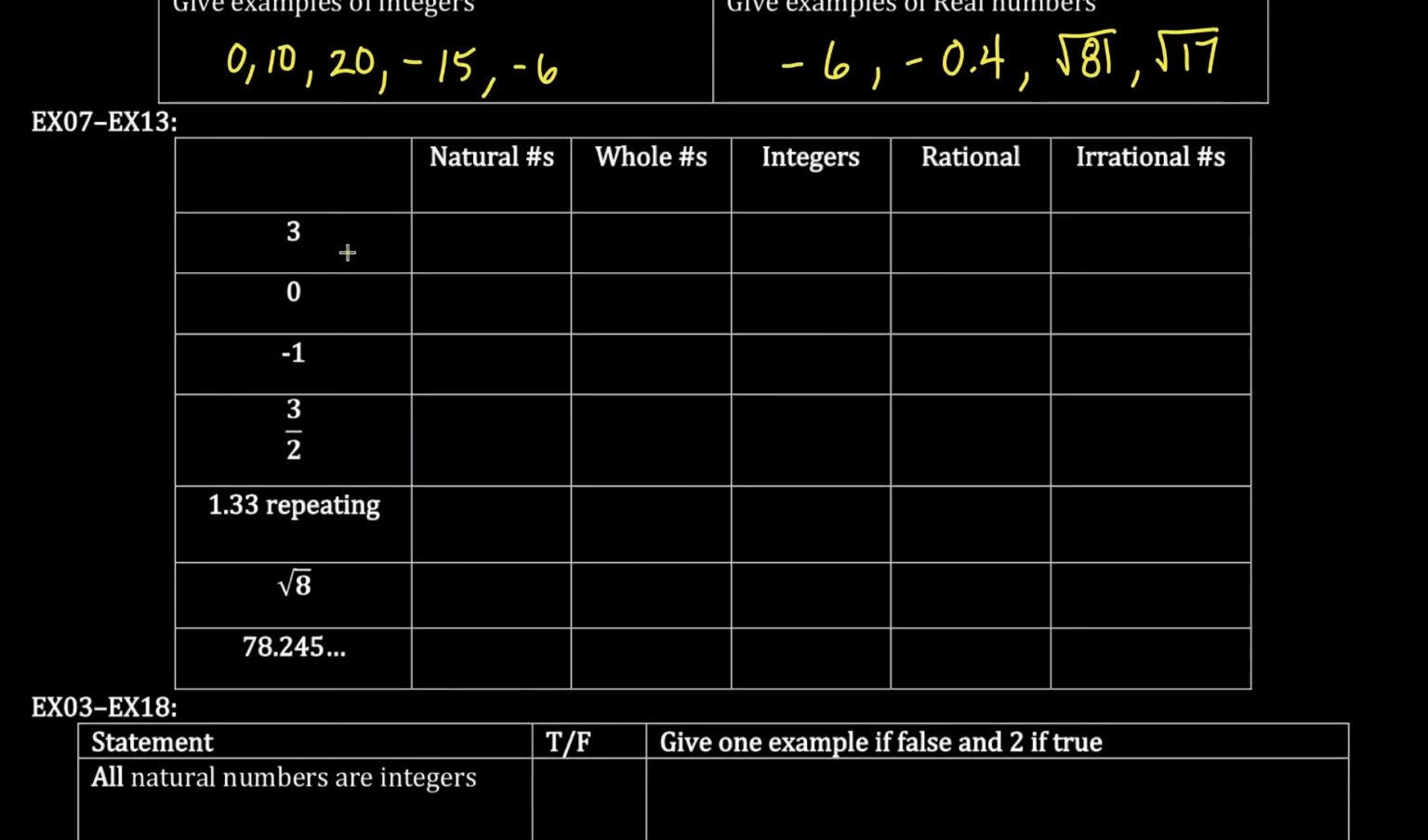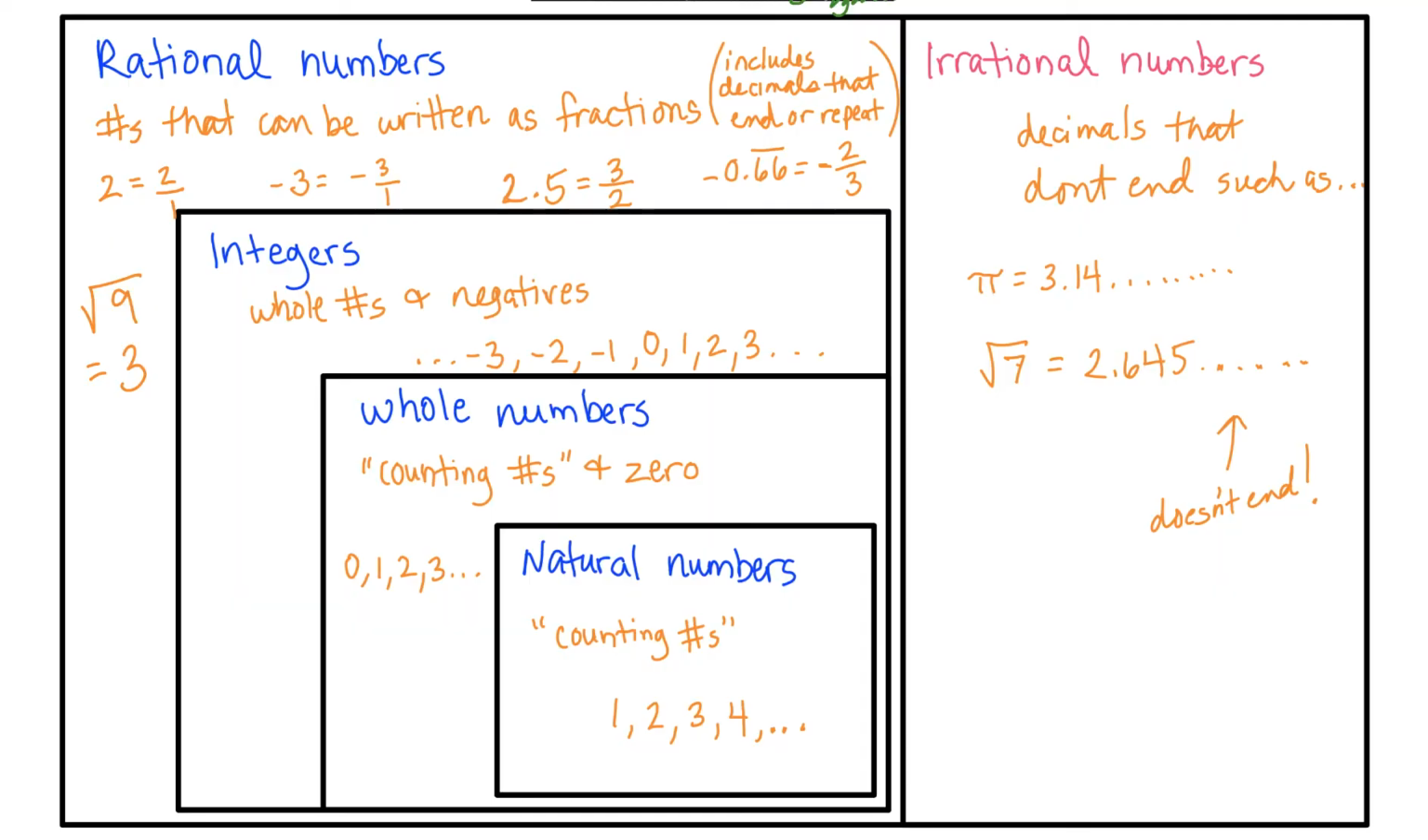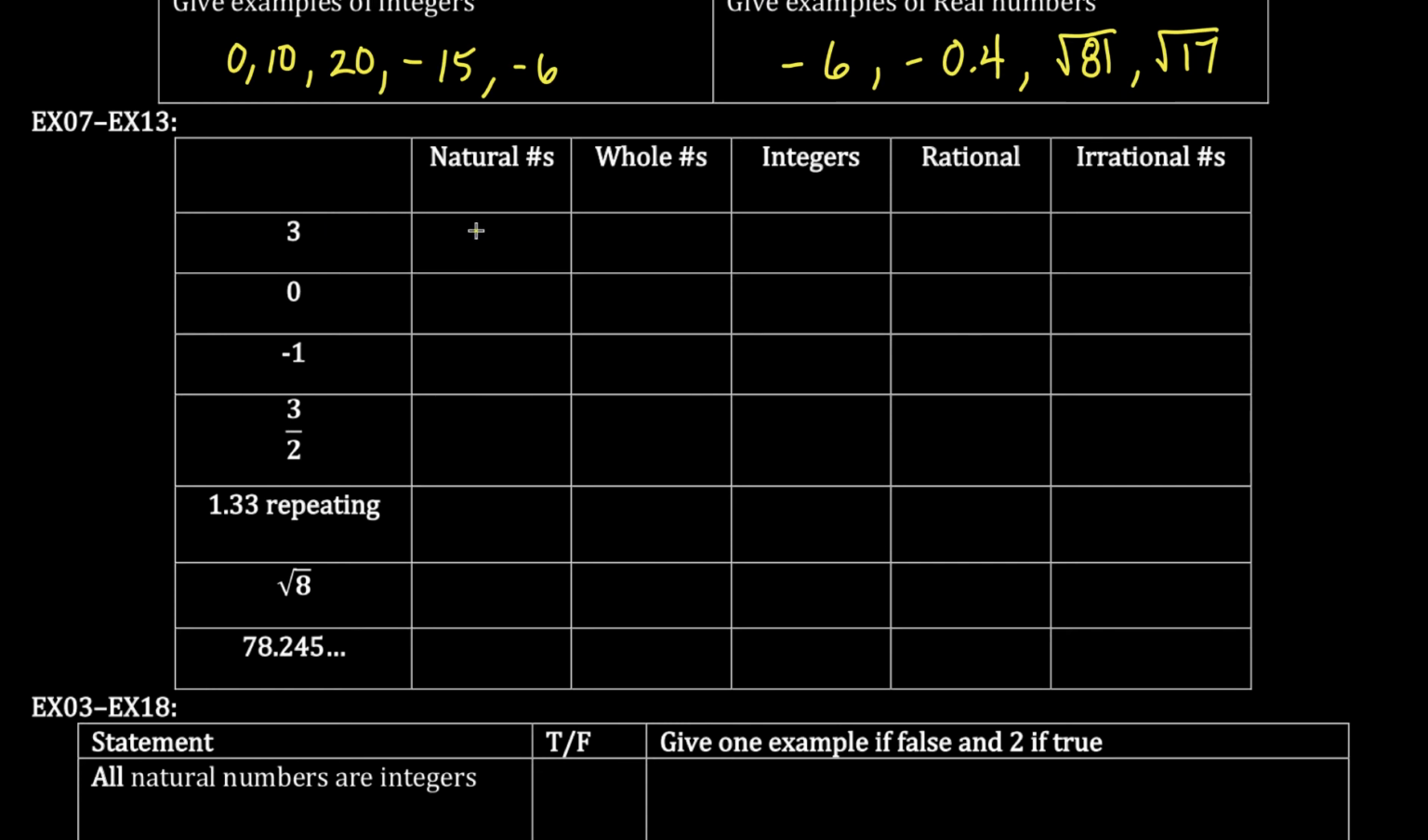So 3. 3 is a natural number. So that means it's whole, it's an integer, it's rational, it's real. 3 is a natural number, which means it's a whole number, which means, well, let me change colors. Okay. 3 is a natural number. That means it's a whole number, it's an integer, it's rational. It's not irrational because it's rational. It can't be rational and irrational. It has to be one or the other.